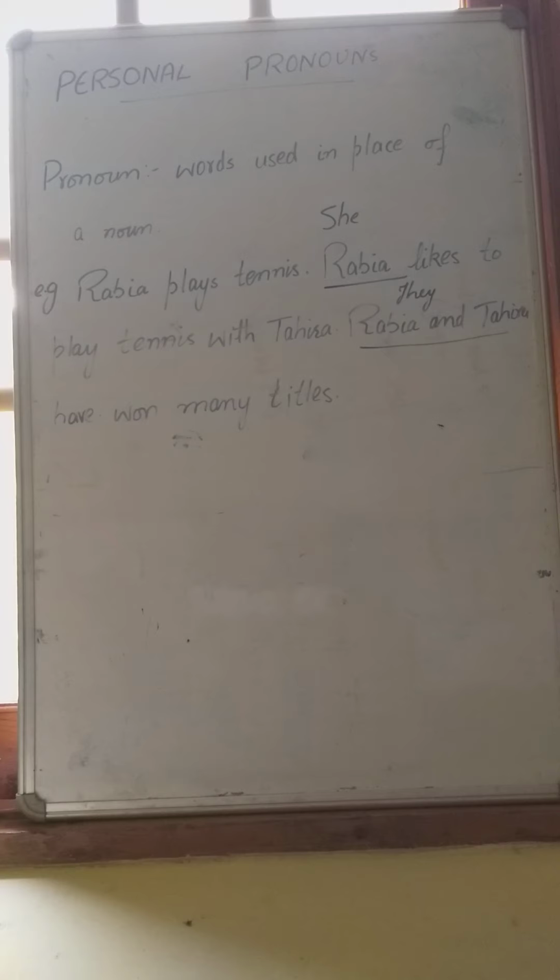And in place of Rabia and Tahira, I have written they. They have won many titles. We use pronouns like she and they in place of noun, Rabia and Tahira. Okay, and pronouns that talk about people are called personal pronouns. In place of Rabia, I have written she, and Rabia and Tahira is replaced by they. That's called personal pronouns. I think you have got what is a pronoun and a personal pronoun.